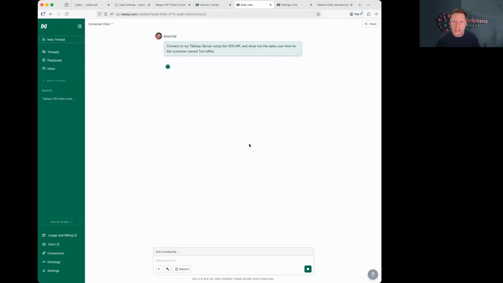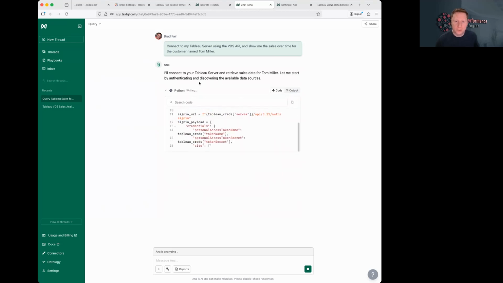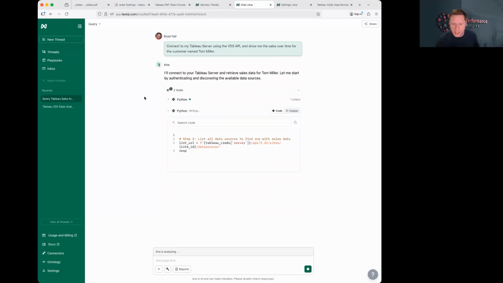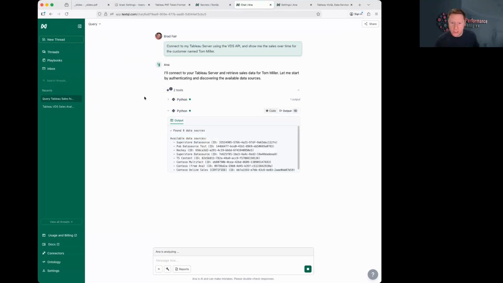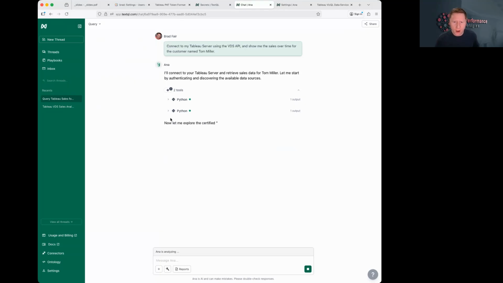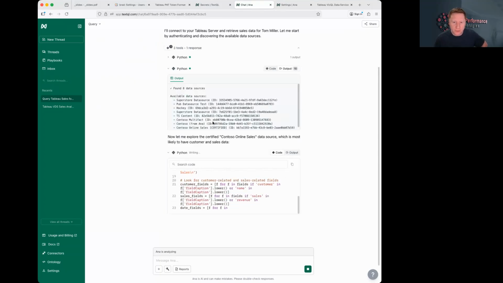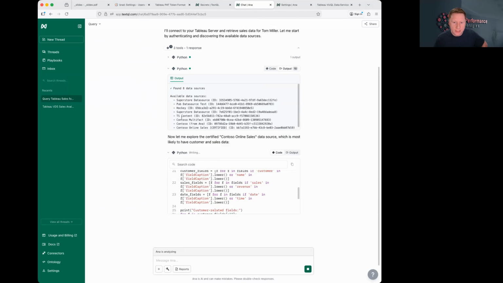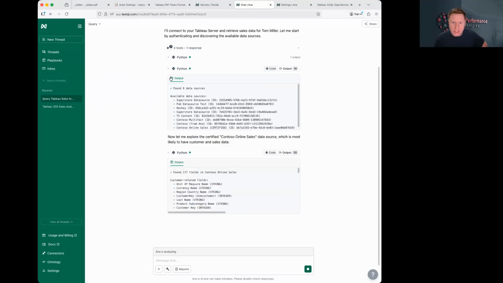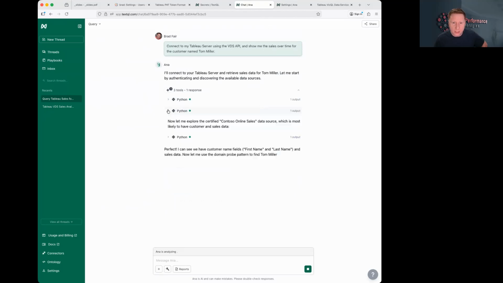Now with the extra context, let's see how Anna approaches it. I will connect, search for Tom Miller. It's going ahead with the authentication just in this first cell, and it's successfully authenticated. Now it's using the code from the context, and it found several data sources here, including this certified Contoso online sales data source. And that's the one that it's going to use.